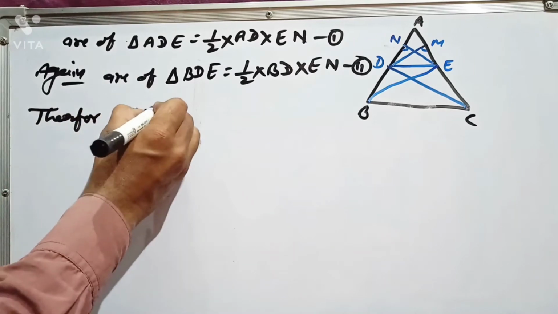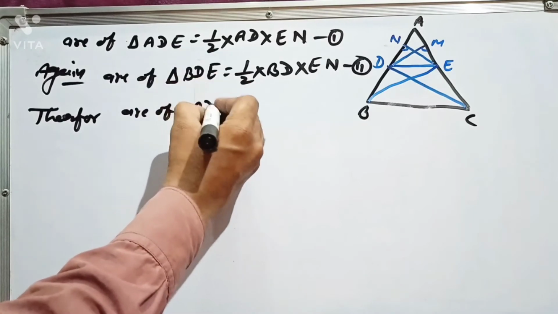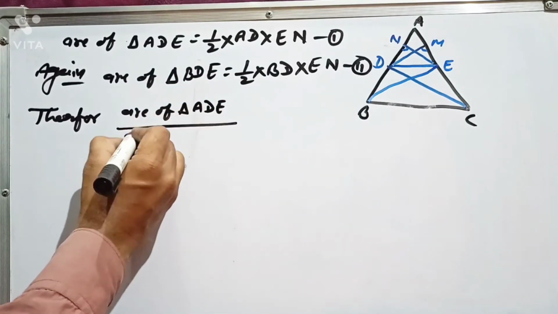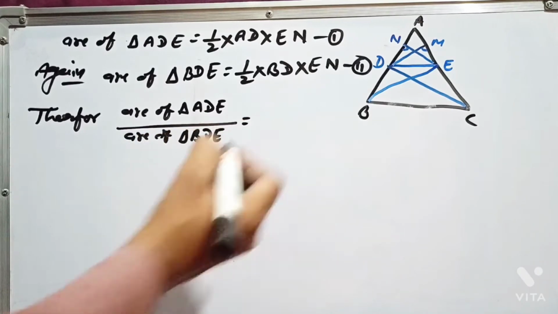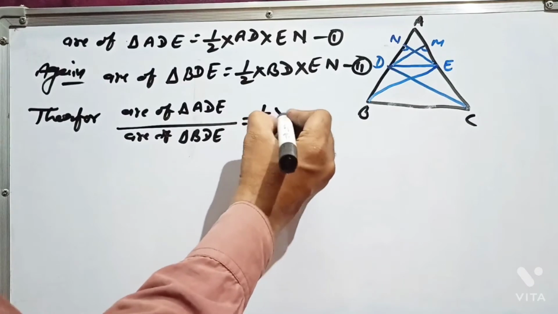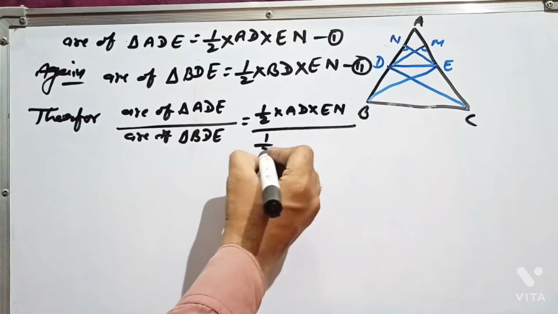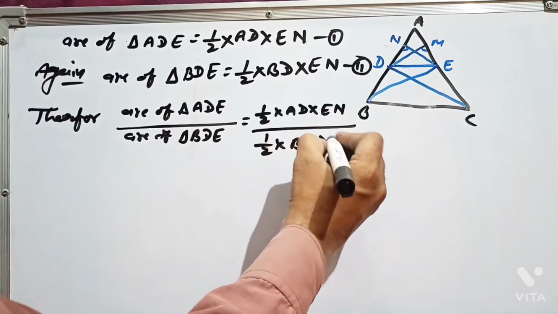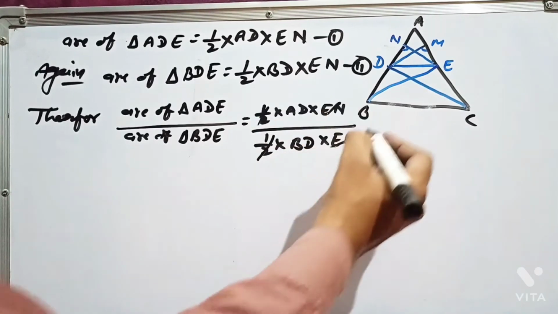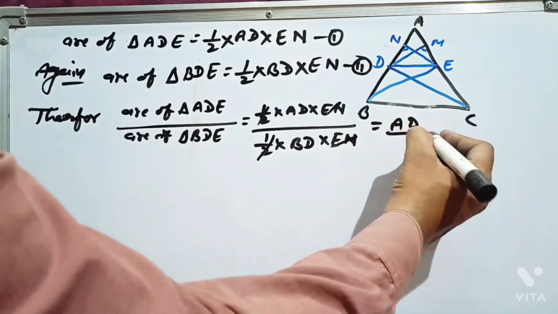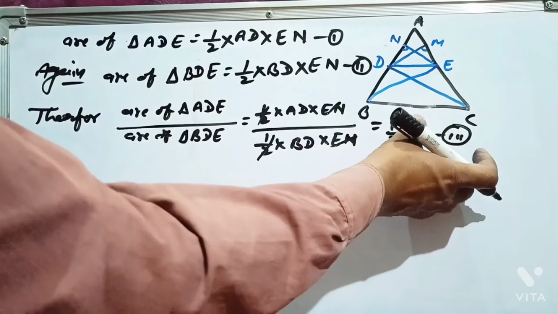Area of triangle ADE by area of triangle BDE. If I put it this way, then what will be there? 1 by 2 into AD into EN by 1 by 2 into BD into EN. Similarly, here 1 by 2, 1 by 2, EN cancel. So what is left now? We have got AD by DB. Let's call this equation 3.